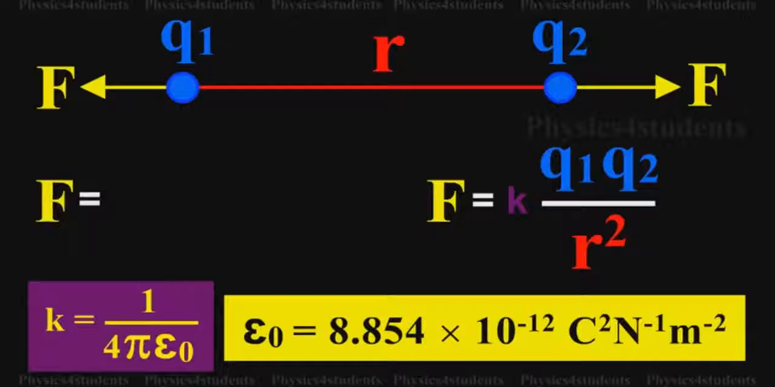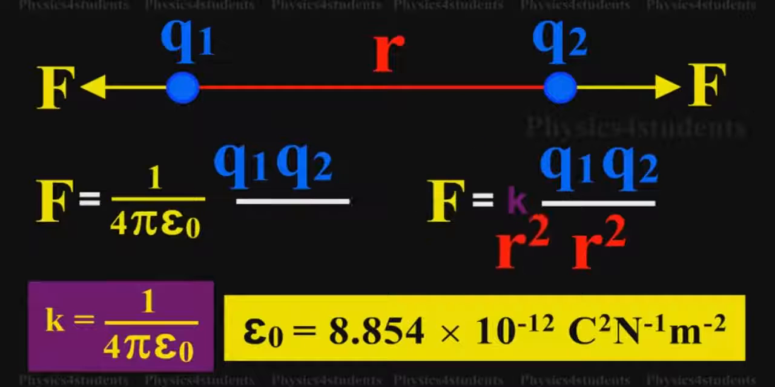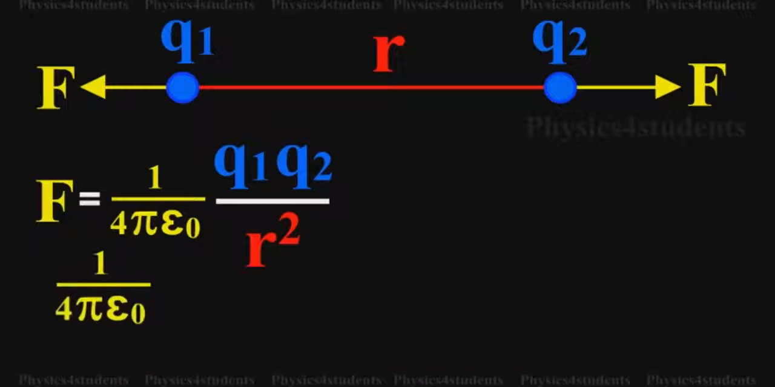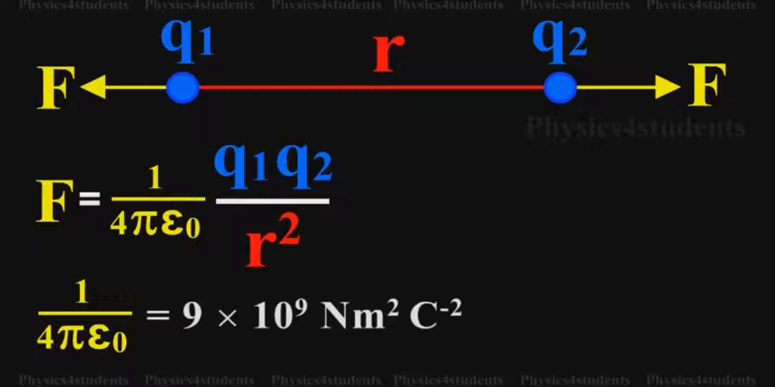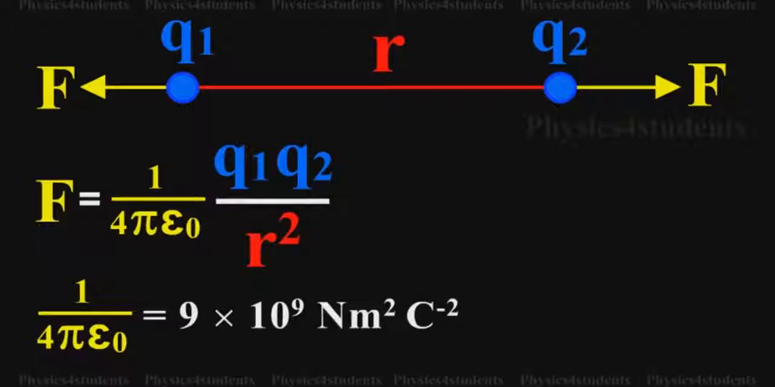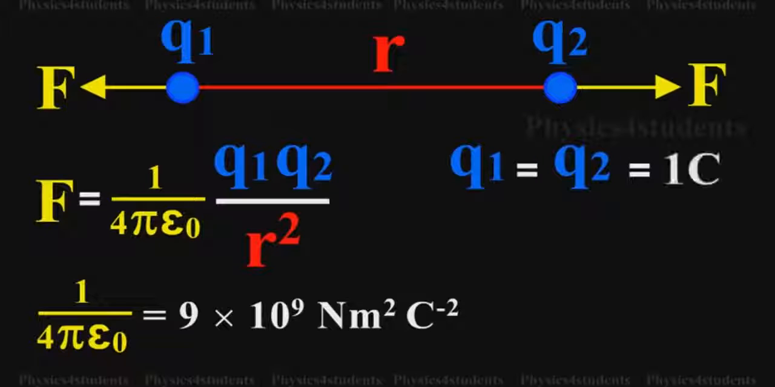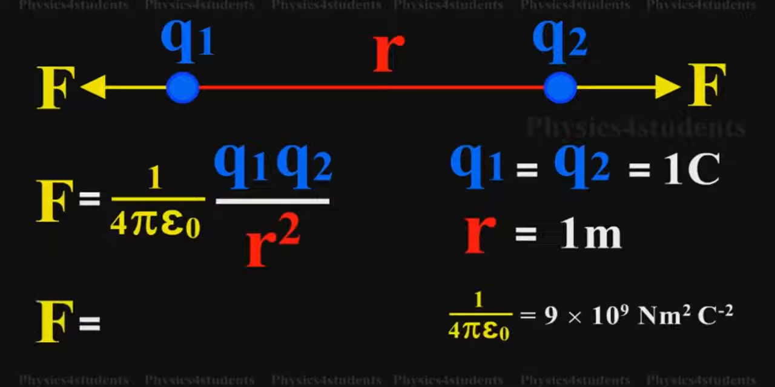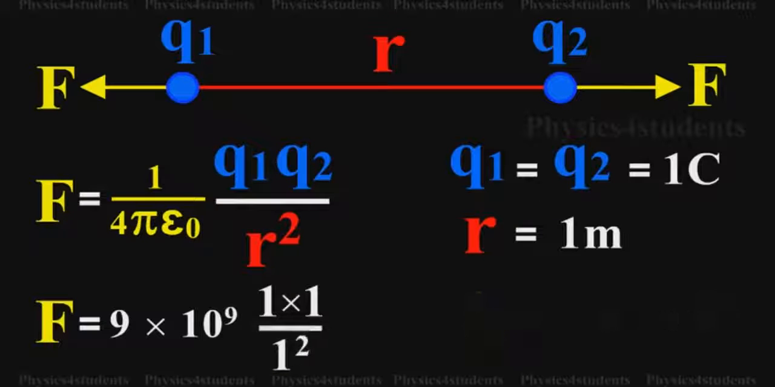F is equal to 1 by 4 pi epsilon 0 into Q1 Q2 by r square, and 1 by 4 pi epsilon 0 is equal to 9 into 10 raised to 9 Nm squared C to the power of minus 2. In the above equation, if Q1 is equal to Q2 is equal to 1 C and r is equal to 1 m, then F is equal to 9 into 10 raised to 9 into 1 into 1 by 1 square, which is equal to 9 into 10 raised to 9 newton.